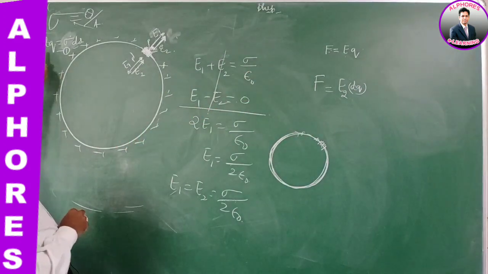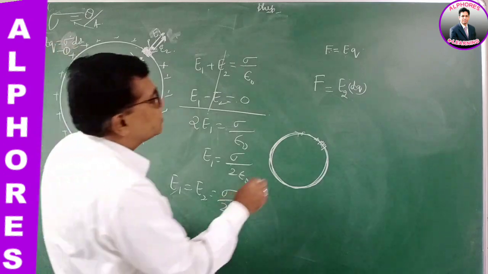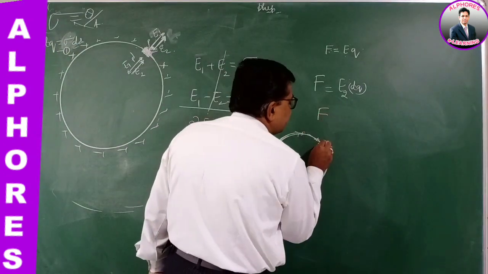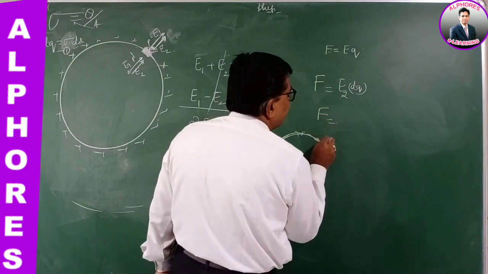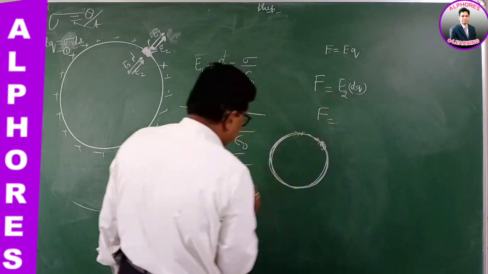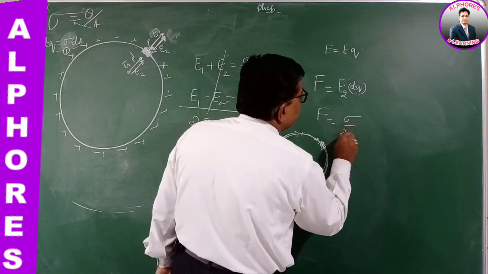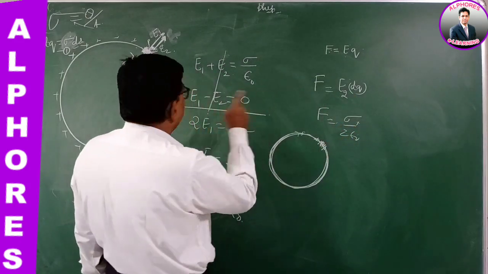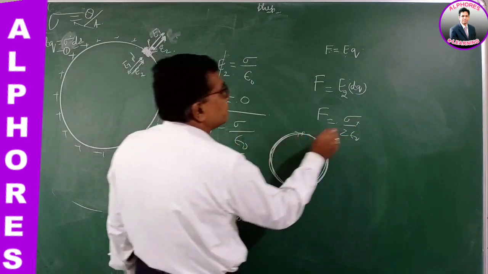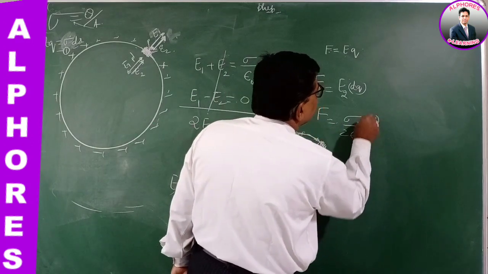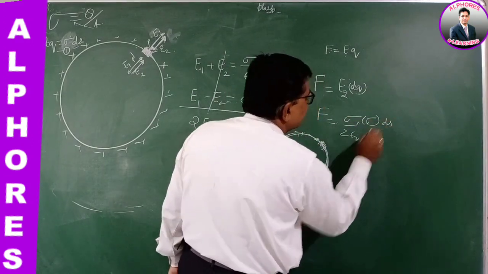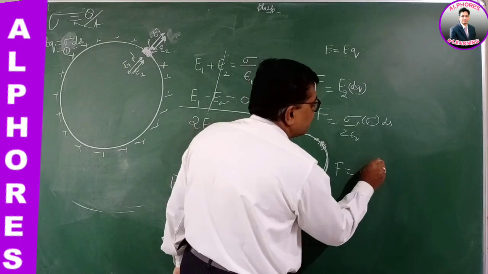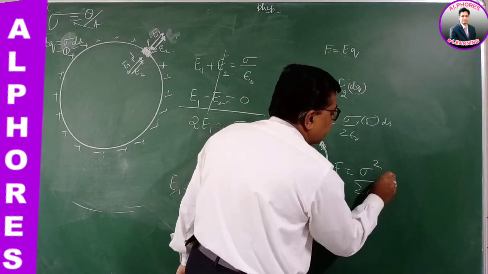We have already found dq is sigma ds. So the force experienced by that small charged area element is E2, which is sigma by 2 epsilon naught, into sigma ds. So the force F is equal to sigma square by 2 epsilon naught ds.